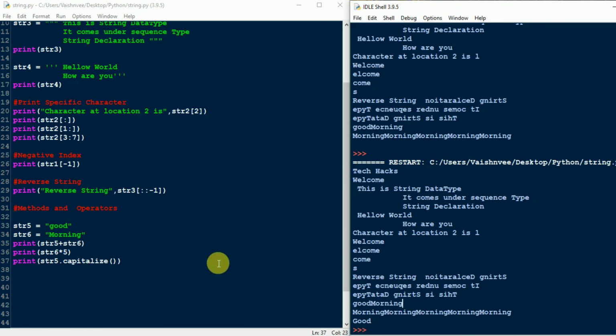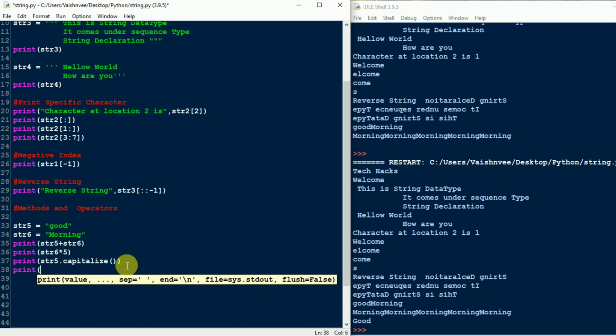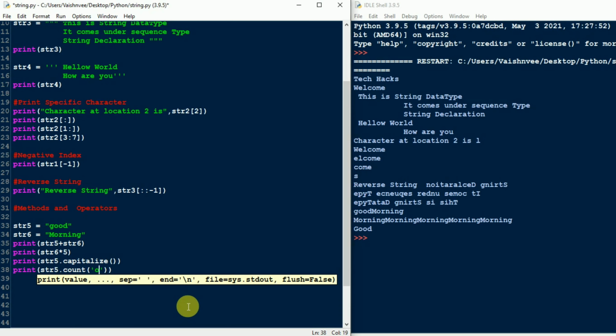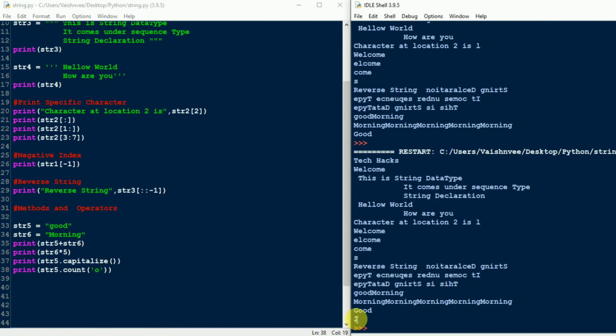If you want to capitalize only the first letter in that string, you can make use of the dot capitalize method. Suppose you want to count the occurrences of a particular character in that string, then you can make use of the dot count method. How to use it? Just write print and that particular string name, suppose string 5 dot count. In single or double quotes, mention that character. Again, save the file, run the program. You are able to see that in the string "good", the occurrence of the character O is 2 times.